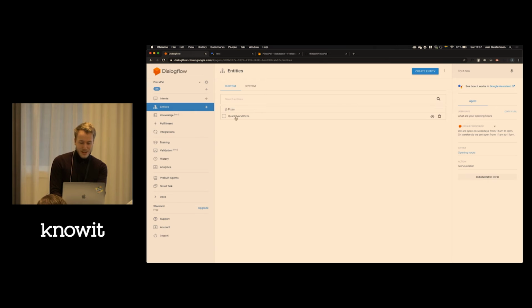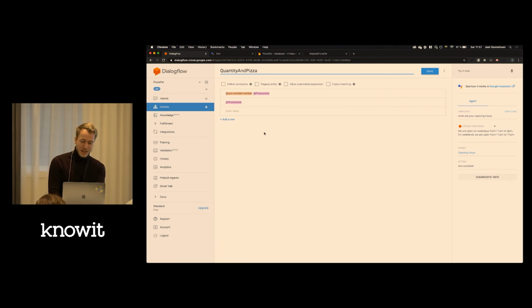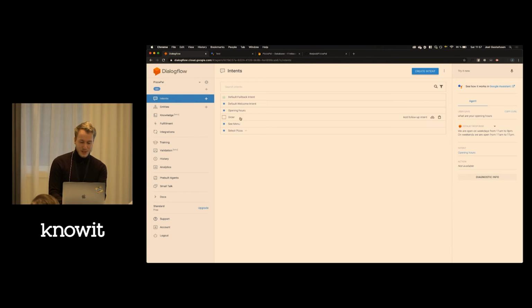And I also have another entity which just combines the quantity and the pizza. So number is a built-in entity. So if you say one Vesuvio or 2 Vesuvio, you want to know that number 2 is connected to Vesuvio, and so on. So that is how you use entities.